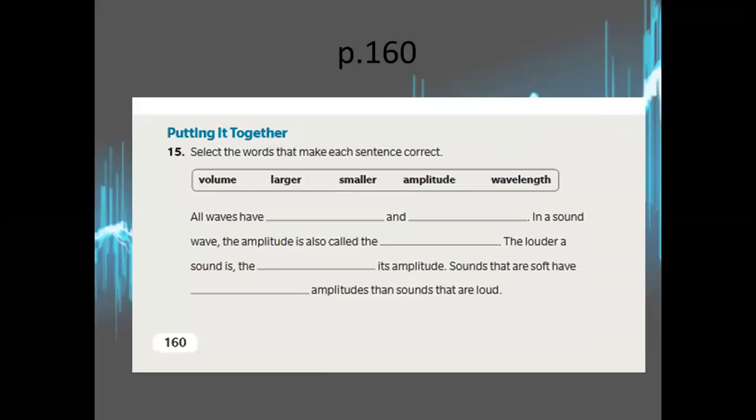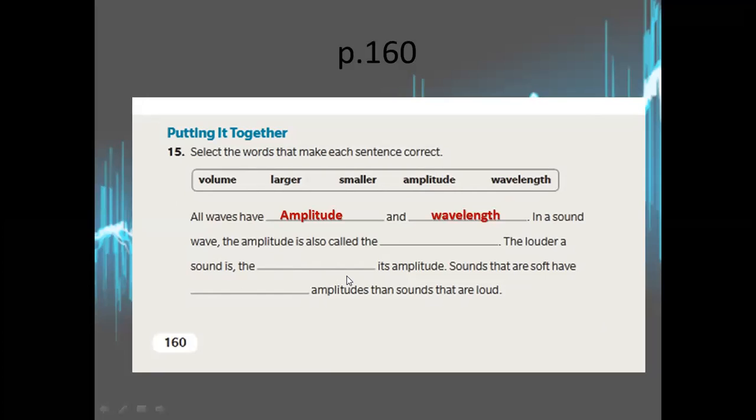or a soft sound. In page 160, we have to select the words that make each sentence correct. All waves have wavelength and amplitude, of course. In sound wave, the amplitude is also called the volume. Excellent. The louder the sound is, the larger the amplitude. Sounds that are soft, meaning quiet, have smaller amplitude. Excellent.